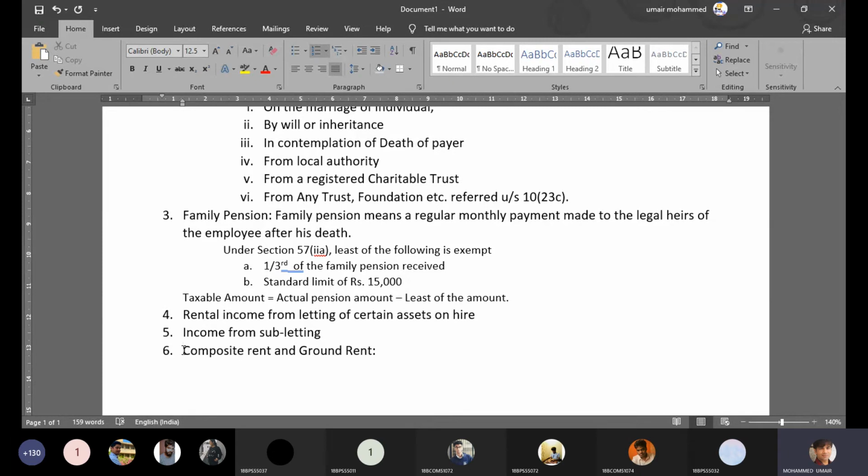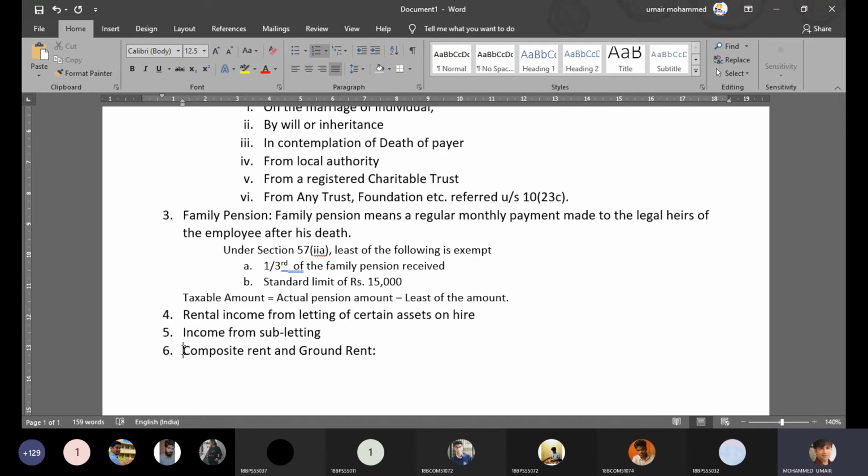What happens in an apartment, if you're staying in an apartment, you will probably know this, that in order to access certain facilities, you have to pay for it. That is not a part of the house property. These are common facilities. For example, if you're staying in an apartment, the society or the association of the apartment might ask you to pay fees if you want to use a swimming pool. So the swimming pool is not a property which is attached with your house. It is an independent property, but you can avail the facility.